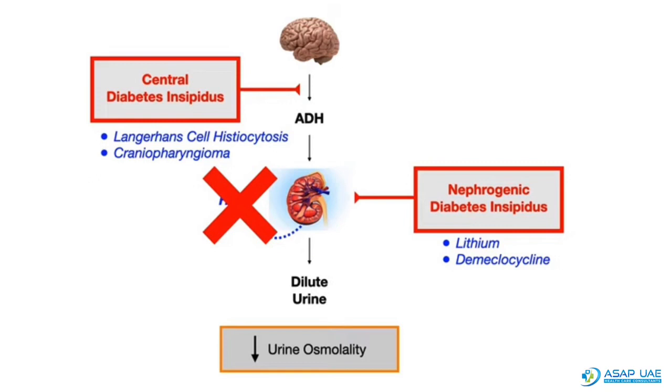Moving on to diabetes insipidus, there are two types of DI, that is central and nephrogenic. In central DI, the ADH synthesis and release is affected, while in nephrogenic DI, the action of ADH on the kidneys is affected. So in both cases, the water reabsorption does not happen and we get a dilute urine. Thus, the urine osmolality also is decreased.